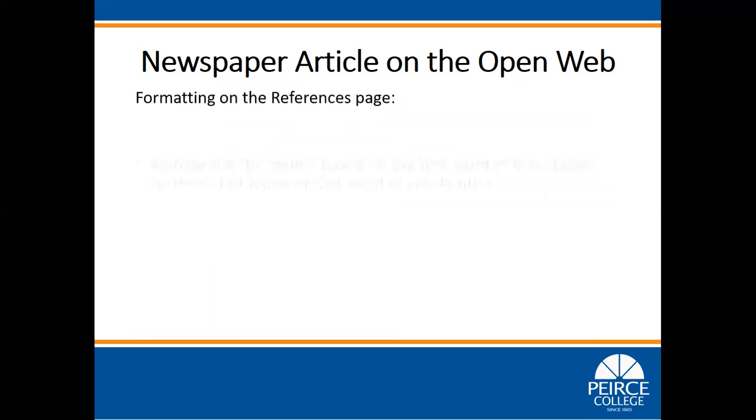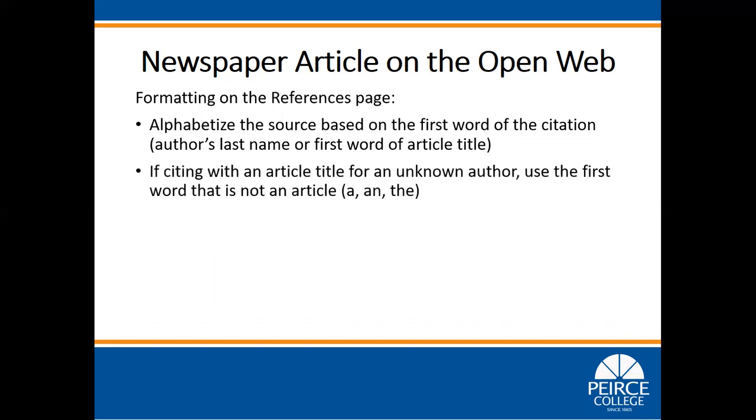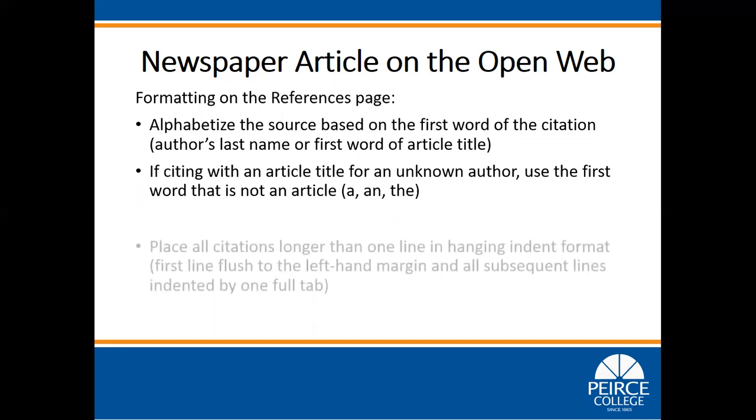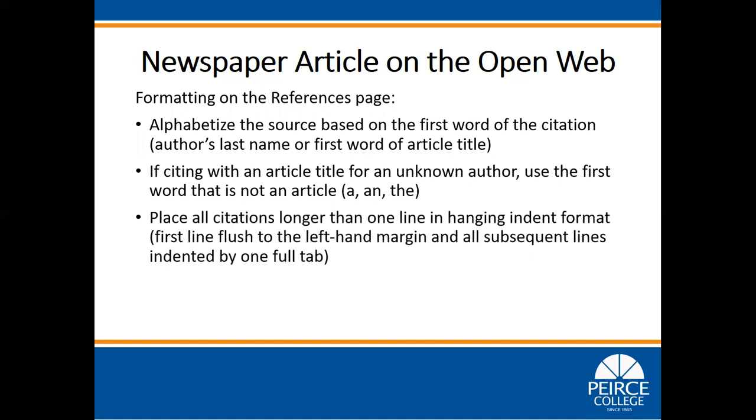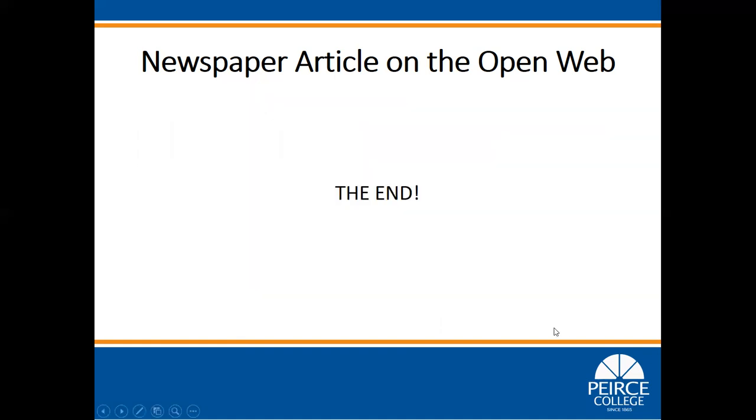Formatting on the references page. Alphabetize the source based on the first word of the citation, author's last name, or first word of article title. If citing with an article title for an unknown author, use the first word that is not an article, a, an, or the. Place all citations longer than one line in hanging indent format, first line flush to the left-hand margin and all subsequent lines indented by one full tab. Double space the entire references page and do not add additional spaces between citations. This concludes how to cite a newspaper article on the open web.